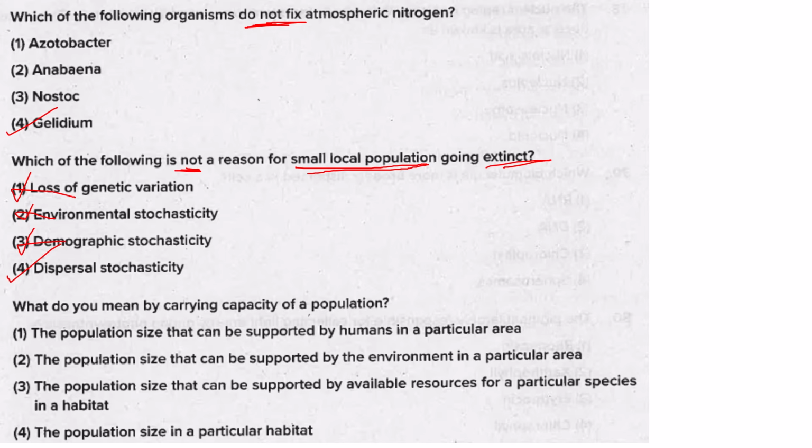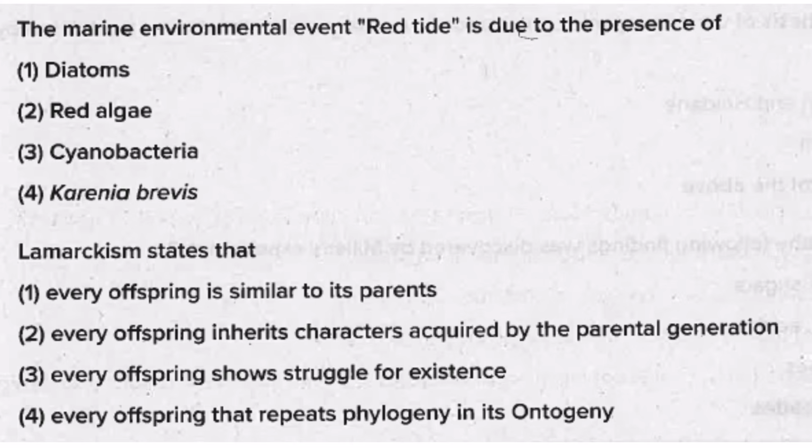Then what do you mean by carrying capacity of a population? It means the population size that can be supported by available resources for a particular species in a habitat. So 3 is the answer. That was a direct question. Then the marine environmental event red tide is due to the presence of Karenia brevis. It is a dinoflagellate.